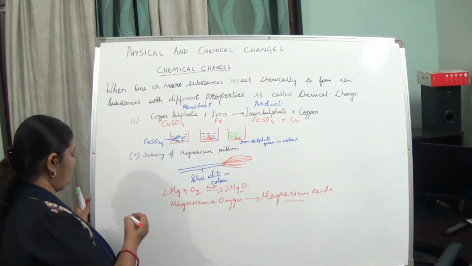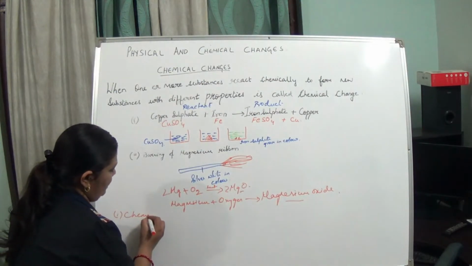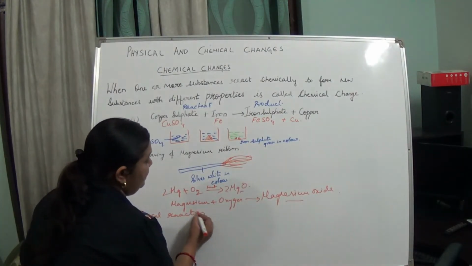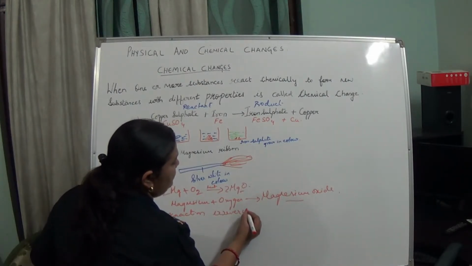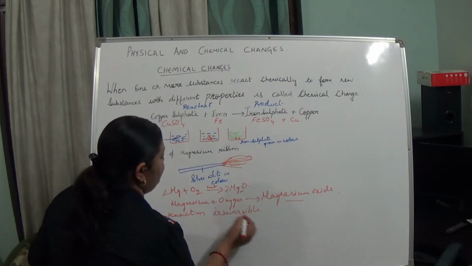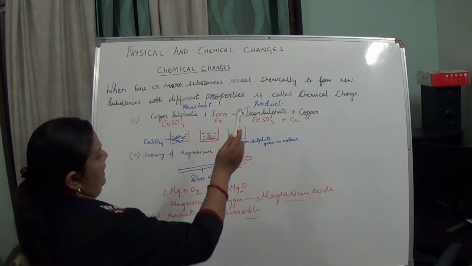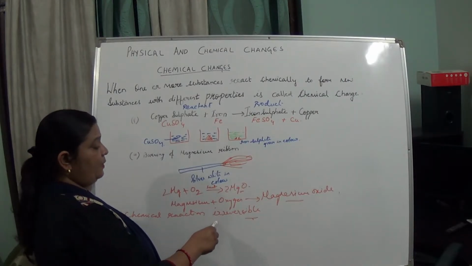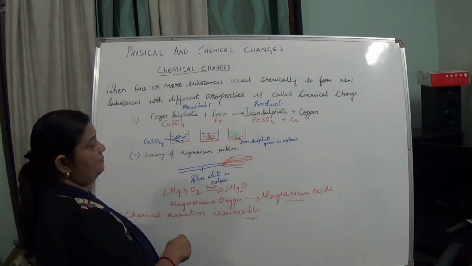So what we are learning from here is that chemical reaction is irreversible. In this, new substances are formed and it is irreversible in nature. There are certain other points which say that chemical change has taken place.